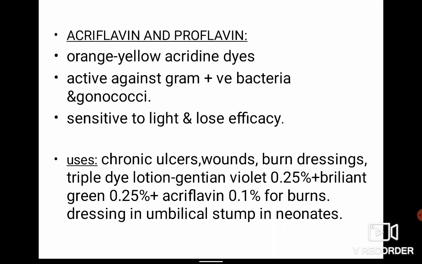Then there are acriflavine and proflavine type dyes. These are orange or yellow colored dyes, active against gram-positive bacteria and gonococci. They are sensitive to light and lose their potency. They are used in chronic ulcers, wounds, burn dressings, and triple dye lotion: gentian violet 0.25%, brilliant green 0.25% and acriflavine 0.1%, which is used for burns. Whenever a neonate has an umbilical stump, it is also commonly used for dressing.